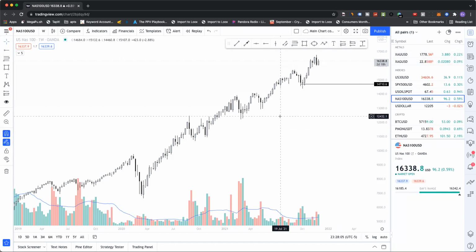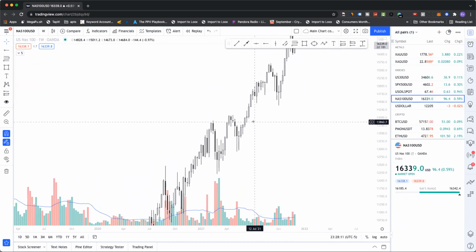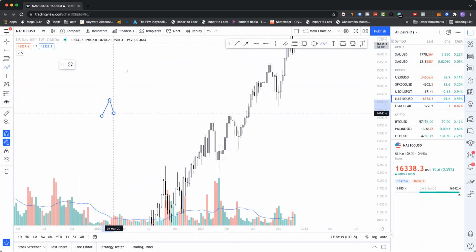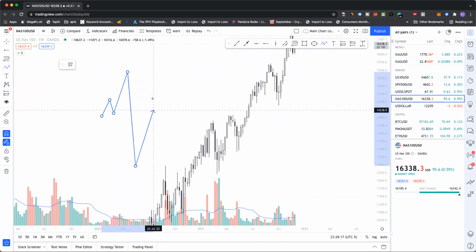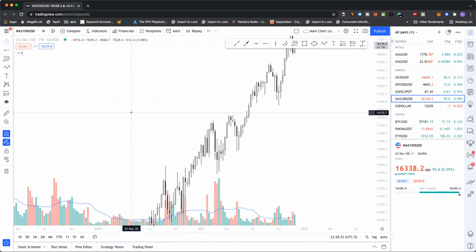Hey, what's up, guys? In this video, I'm just going to go over higher time frame direction and a simple, easy way to do this. I'm sure you guys are all familiar with the QM pattern, right? This little guy. I like to use this for direction because if you really think about it, it is a breakout, right?